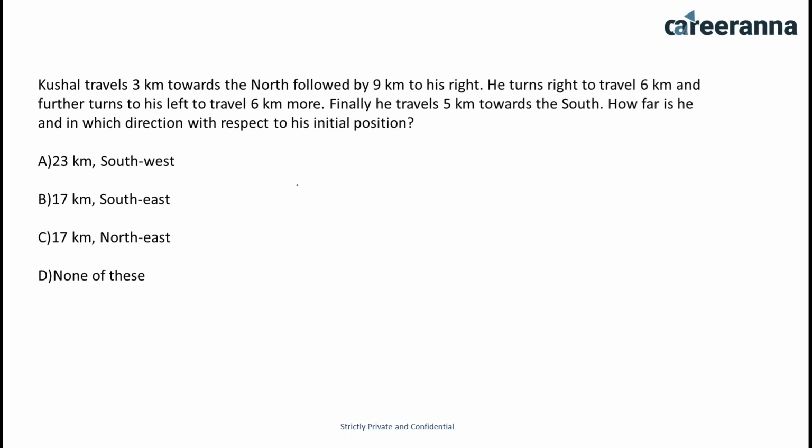Okay, the question is very simple. You can solve it. Kushal travels 3 kilometers toward north. So if we take this as the starting point, 3 kilometers toward north, and then he moves 9 kilometers toward the right. Then he turns right and travels 6 kilometers. Then turning left, 6 kilometers, and finally he travels 5 kilometers towards the south. So this is the final position of Kushal.